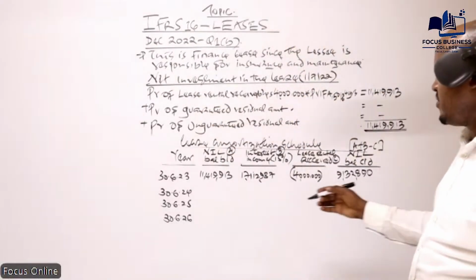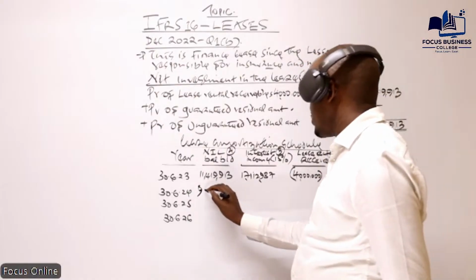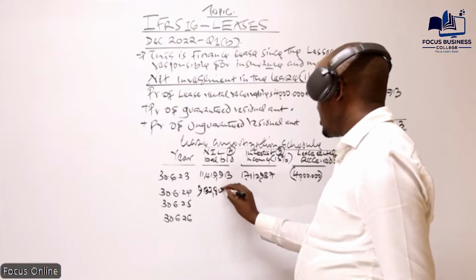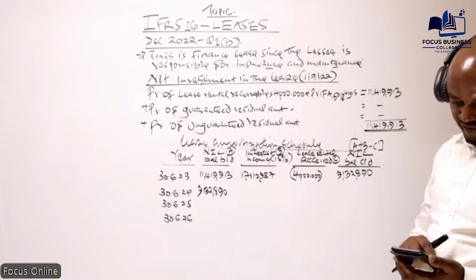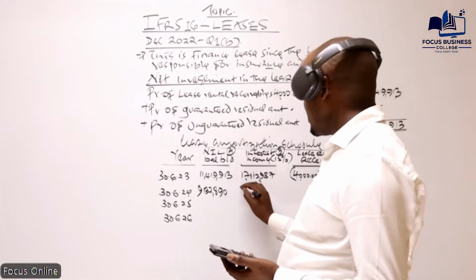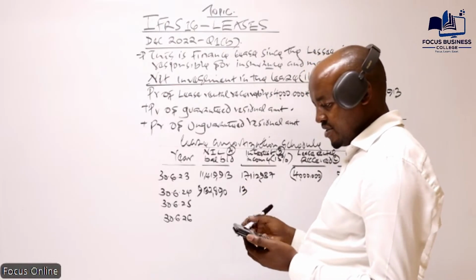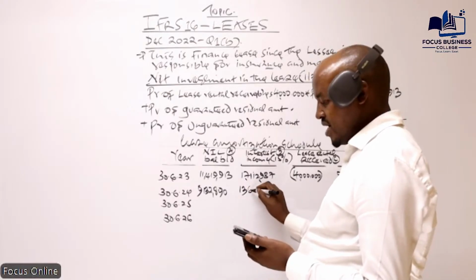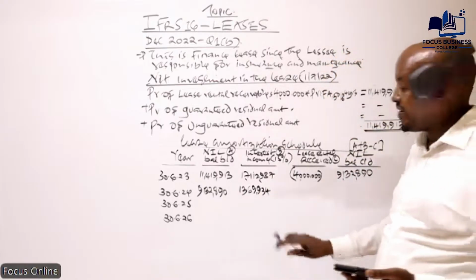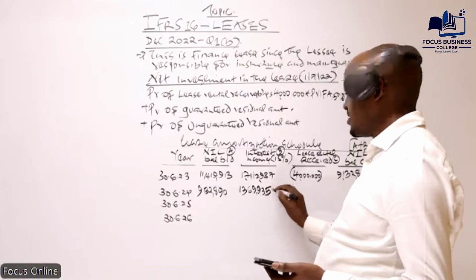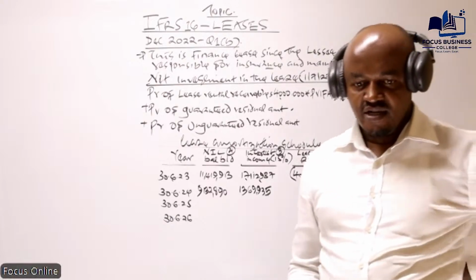Okay. So then we move to the next year. This will be the opening balance here, 9,132,890. So what will be our interest? We get 15% of that, which will give us what? 1,369,935. What are you getting here?